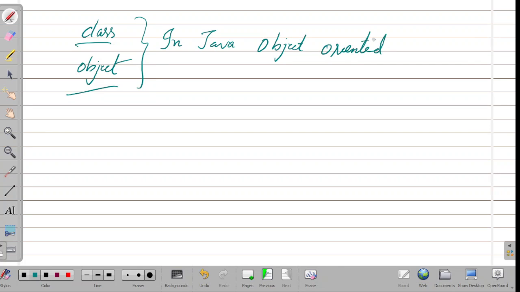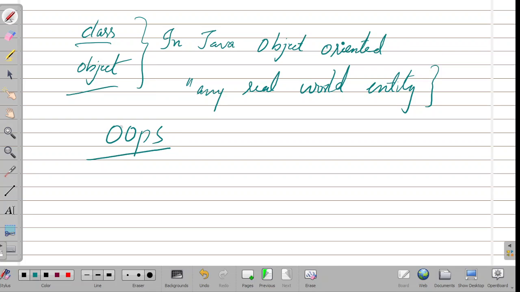What is meant by object oriented? An object is nothing but any real world entity. Whatever we write in Java must be in class and object form only. Everything is an object, so we call it the OOPS concept. What is meant by OOPS? Object oriented programming structure. We will discuss it in later classes.